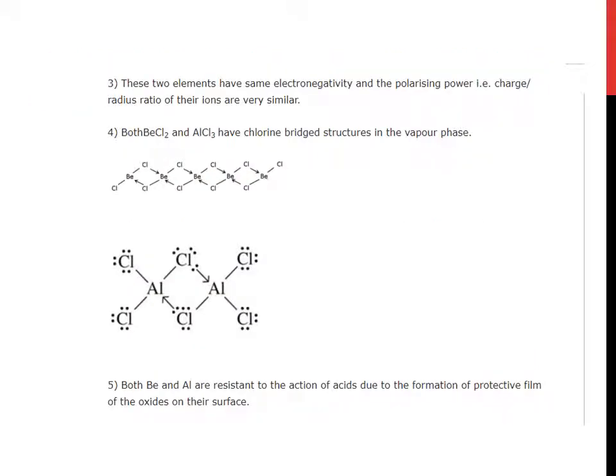These two elements have the same electronegativity and polarizing power. Both BeCl2 and AlCl3 have a chlorine-bridged structure in the vapor phase. It's quite visible on the screen. It's a bridge structure of BeCl2. And what about AlCl3? It is also showing a bridge structure. Both beryllium and aluminium are resistant to the action of acids due to the formation of a protective film of oxides on their surface.